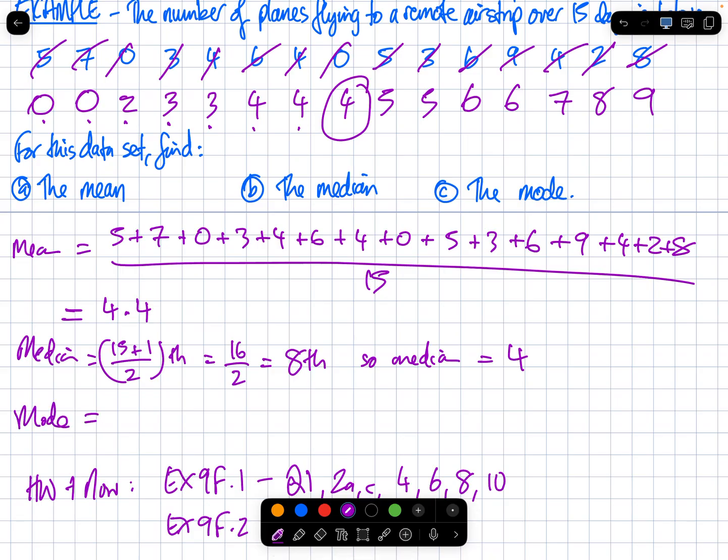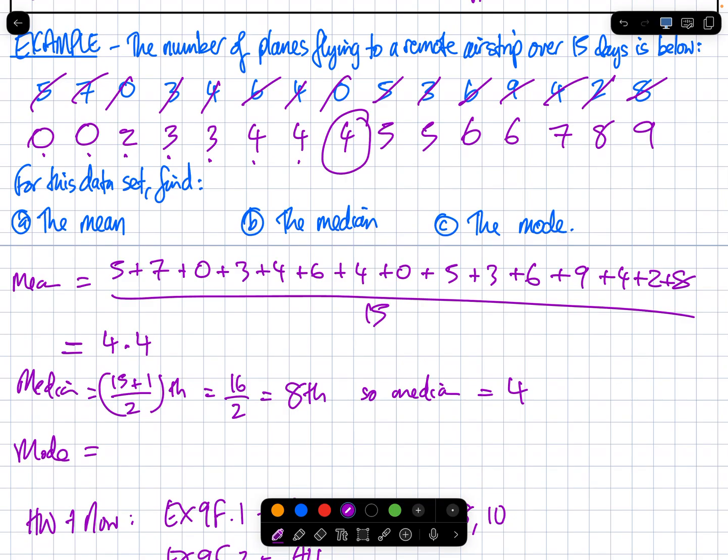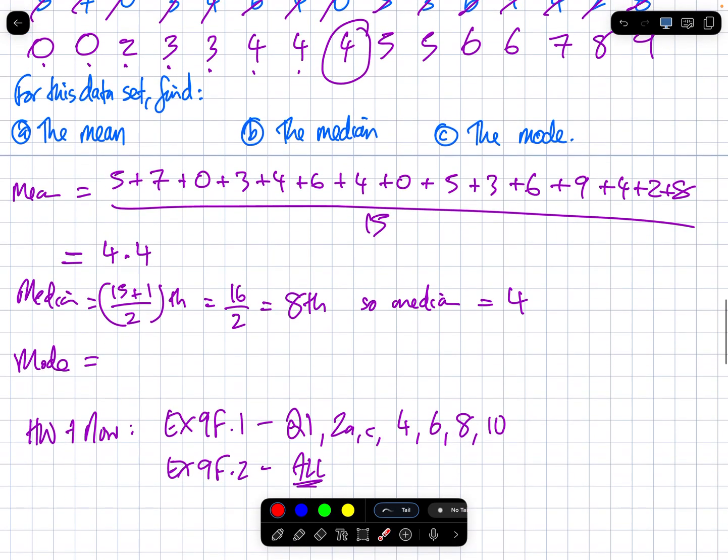What's the mode? Do you need a formula for the mode? No, the formula said just look. So which one happened the most? It's useful to do it in order to find the mode, because then you can see which one happened the most easily. 4. The mode is 4.